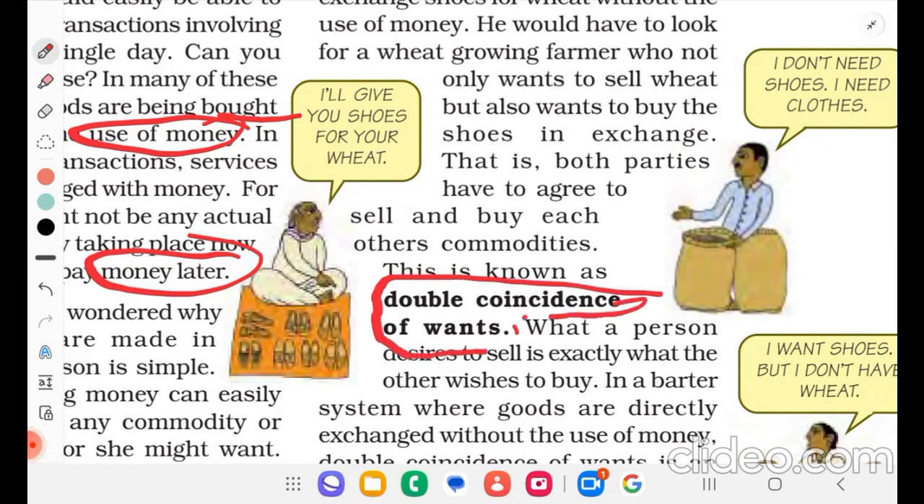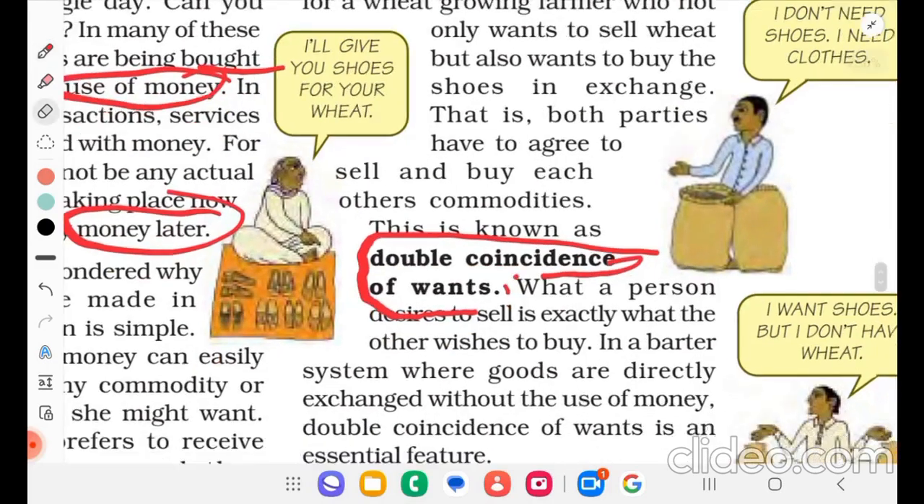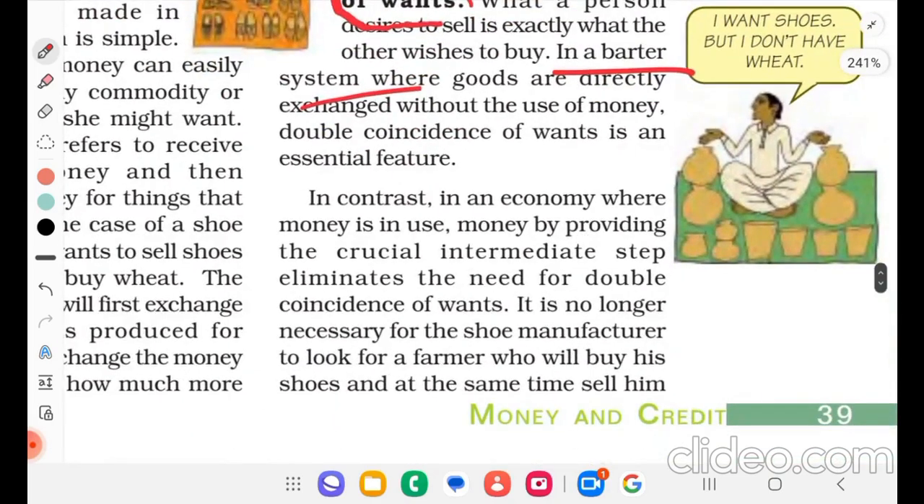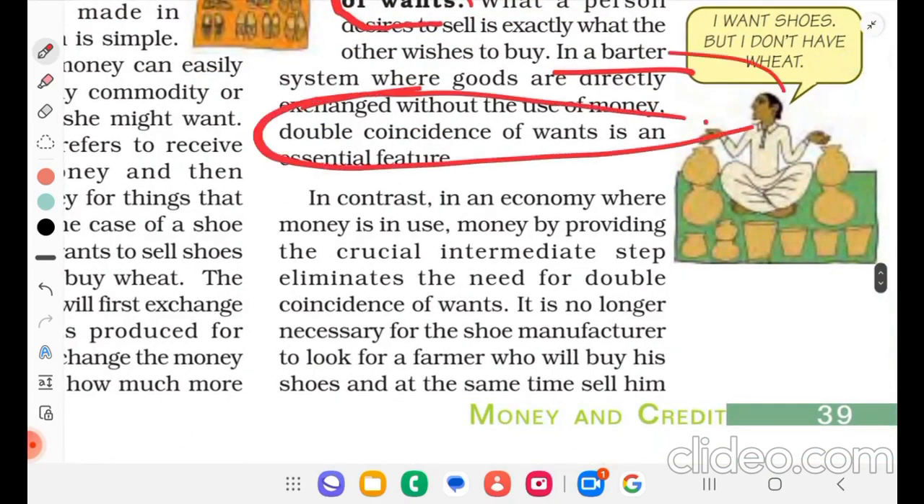What a person desires to sell is exactly what the other wishes to buy. In a barter system, where goods are directly exchanged without the use of money, double coincidence of wants is an essential feature. Double coincidence of wants, okay?